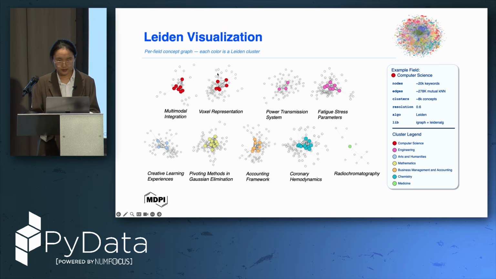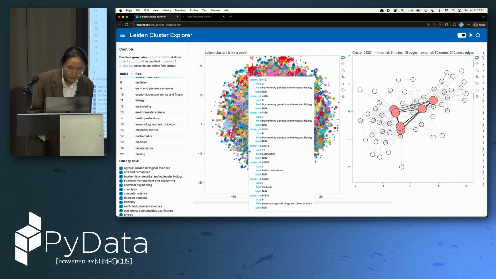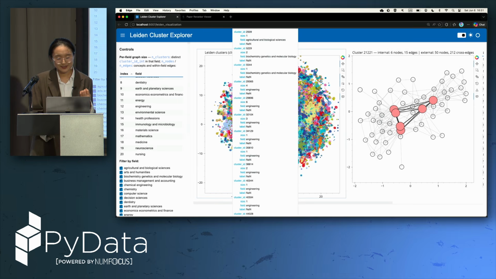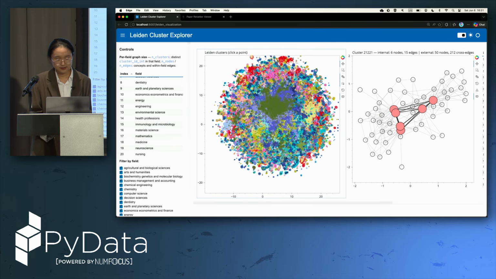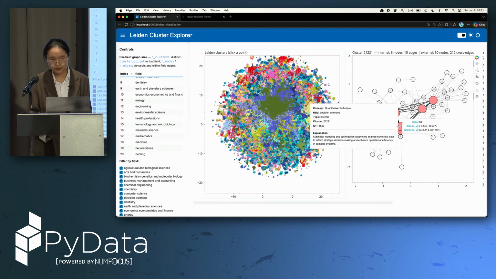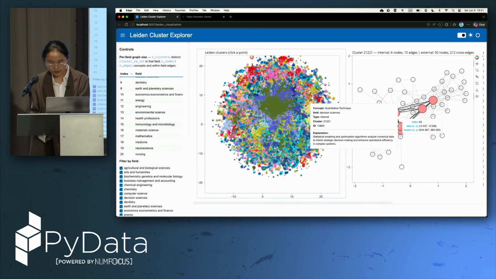And actually, we have built something here with NetworkX and Bokeh. You can see that these are all the clusters that we have, spanning different fields. Here for a specific cluster, you can see that this belongs to decision science, and quantitative research method is a concept.